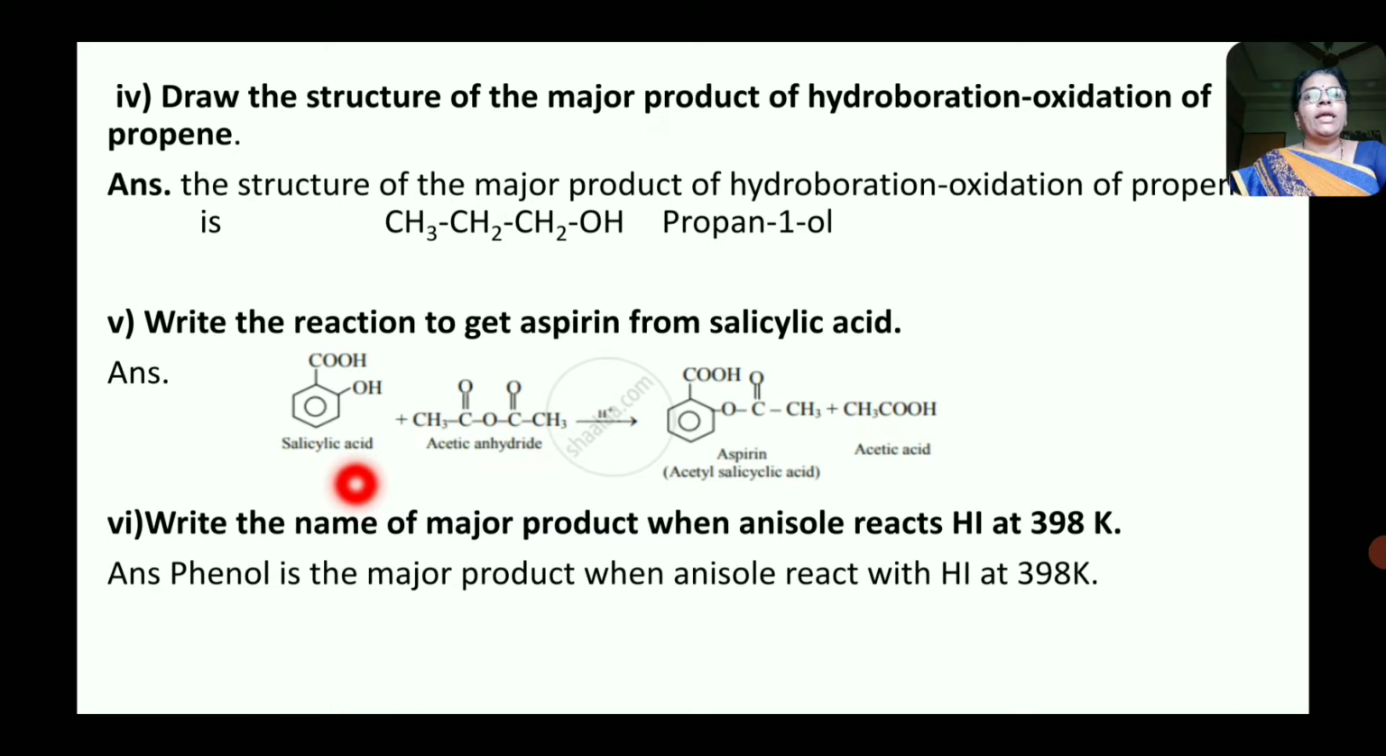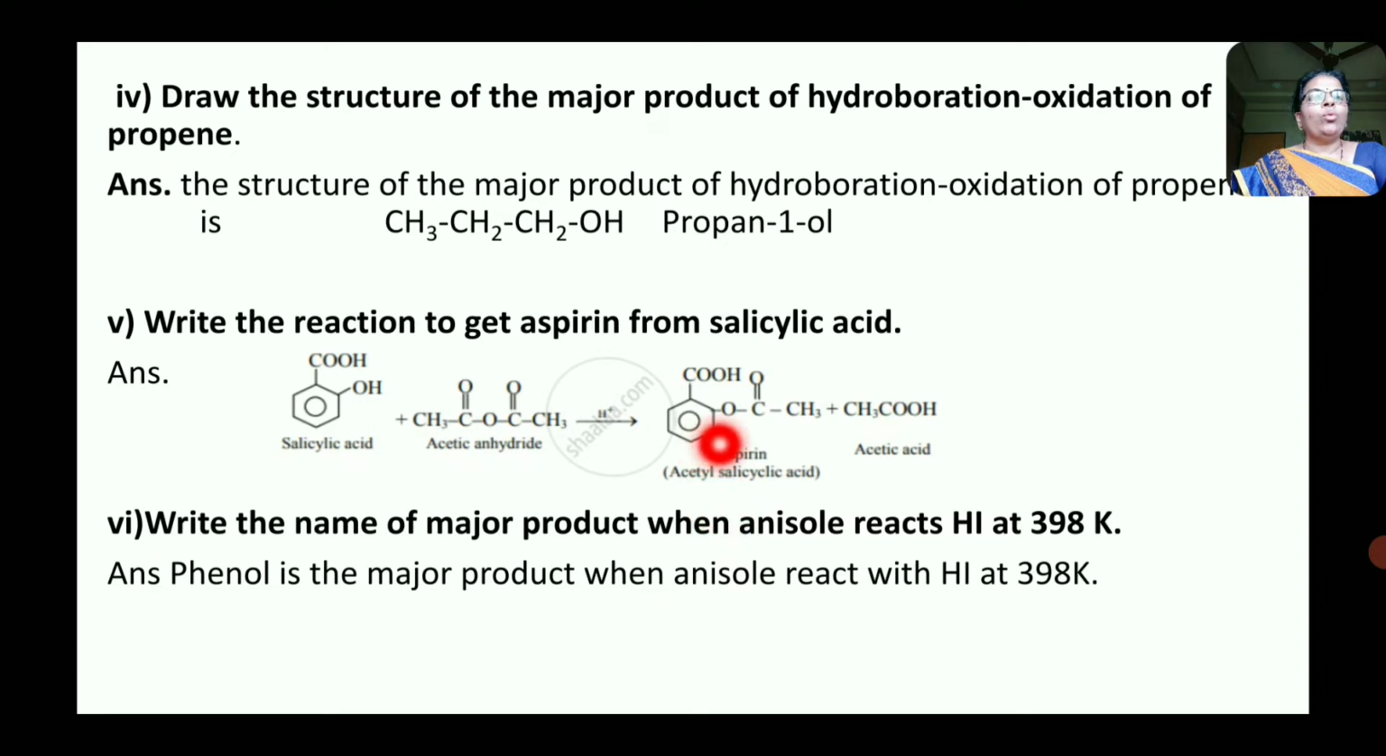It is nothing but salicylic acid. Now when this salicylic acid is treated with acetic anhydride in presence of acidic medium, then the hydroxy group of salicylic acid undergoes acetylation, and the hydrogen atom from the hydroxy group of salicylic acid is replaced by COCH3 group, and formation of aspirin takes place, that is acetyl salicylic acid.